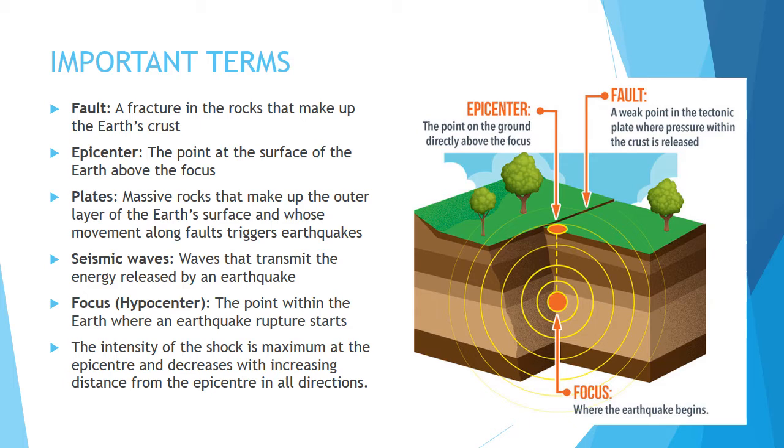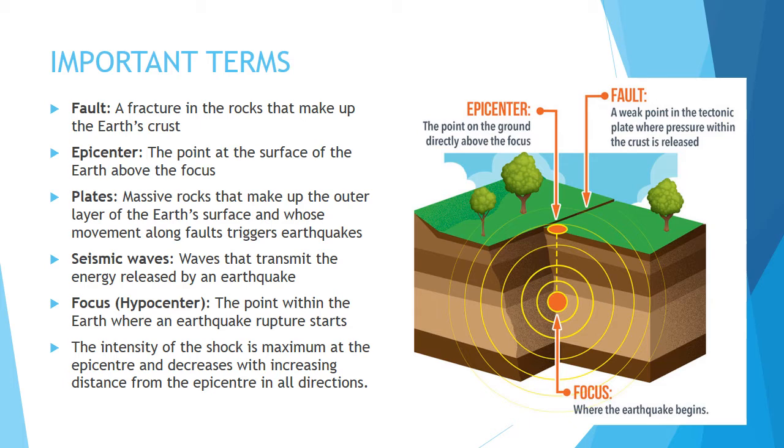Next is seismic waves, the waves that transmit the energy released by the earthquake. Whenever the earthquake is generated, a large amount of surface area, from that point of focus, from the point of epicenter, gets destroyed. This is because of the seismic waves. The waves move away from the focus, move away from the epicenter and travel a long distance, and that much area covered comes under destruction.